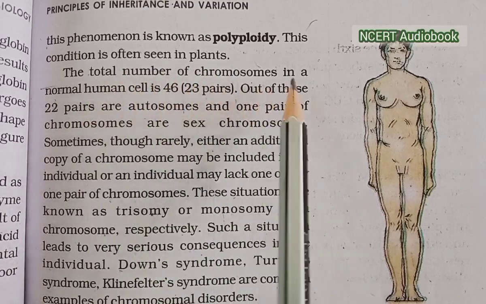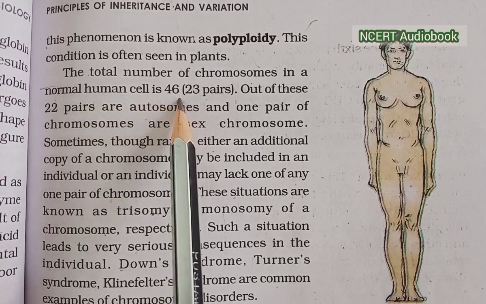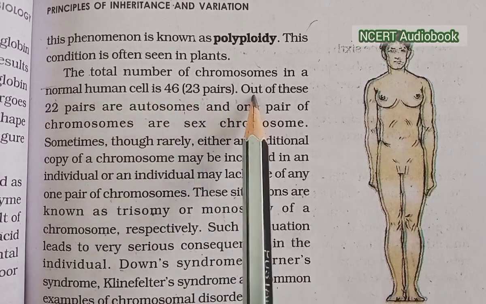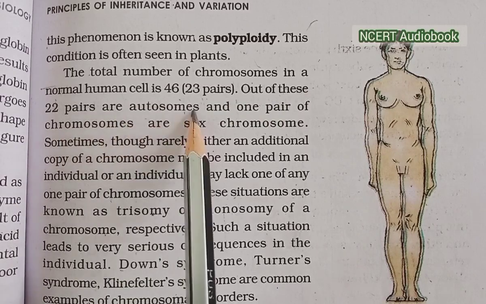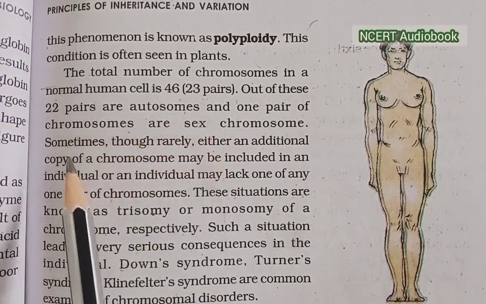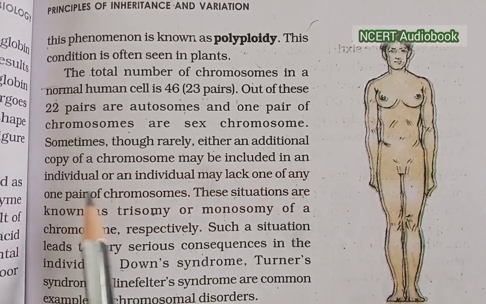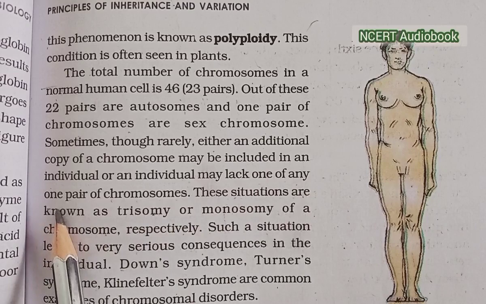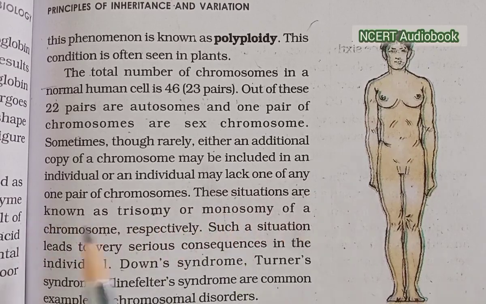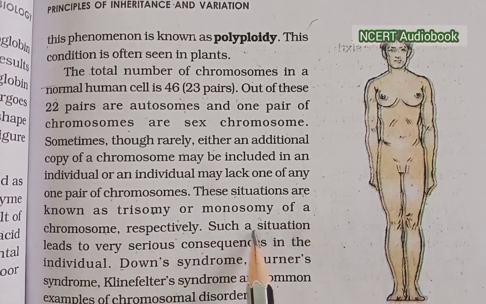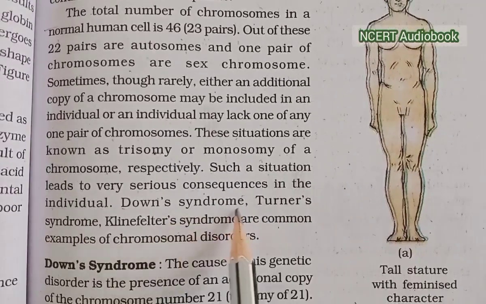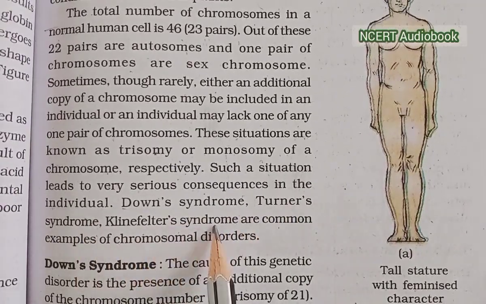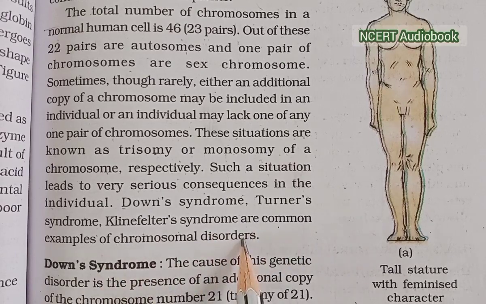The total number of chromosomes in a normal human cell is 46, or 23 pairs. Out of these, 22 pairs are autosomes and one pair is the sex chromosomes. Sometimes, though rarely, either an additional copy of a chromosome may be included in the individual or the individual may lack one chromosome of a pair. These situations are known as trisomy or monosomy, respectively. Such a situation leads to very serious consequences in the individual. Down syndrome, Turner syndrome and Klinefelter syndrome are common examples of chromosomal disorders.